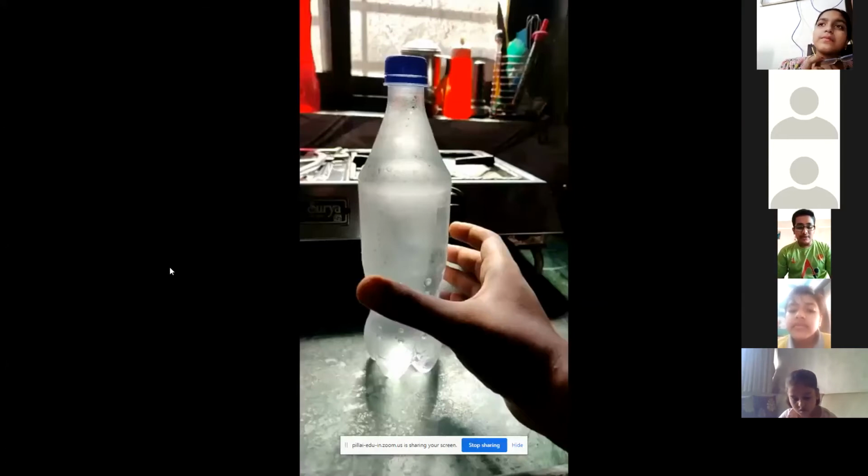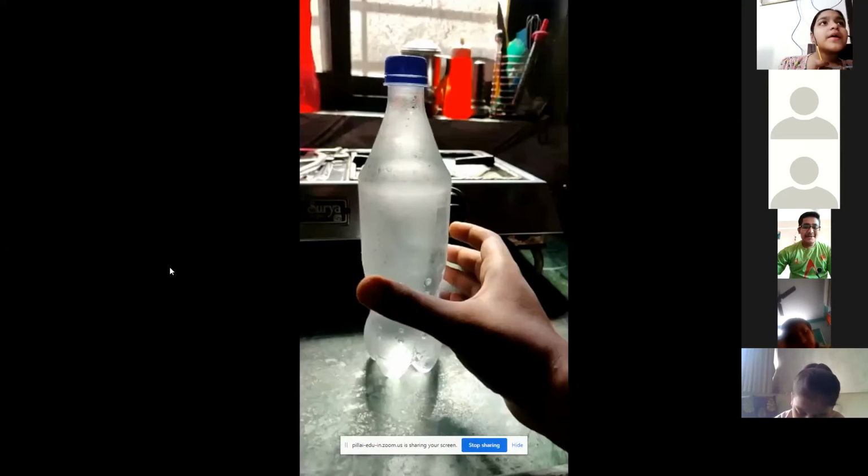So first we have seen the snap freezing process, where supercooled water turned into ice. Now we are moving to the second magic trick.